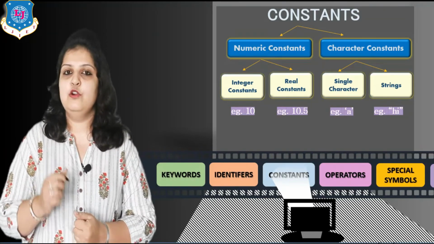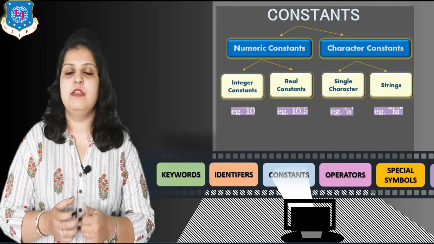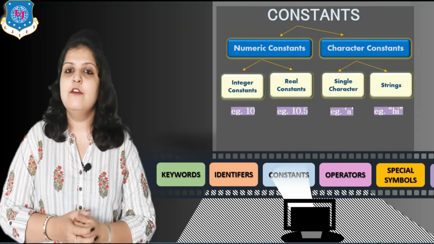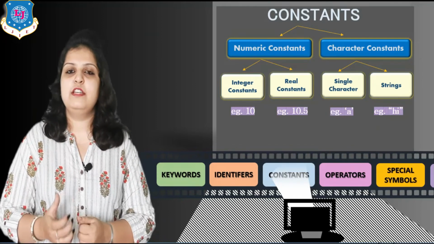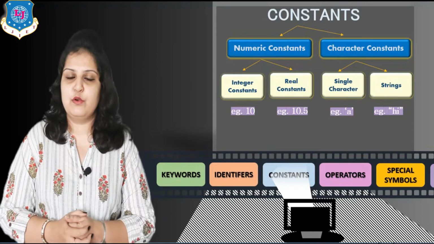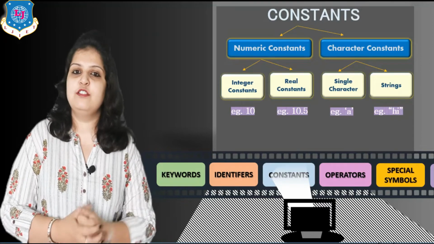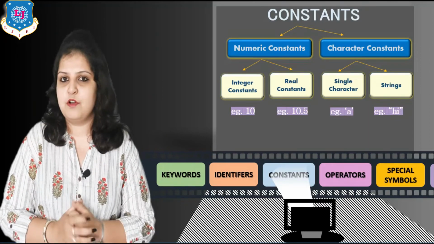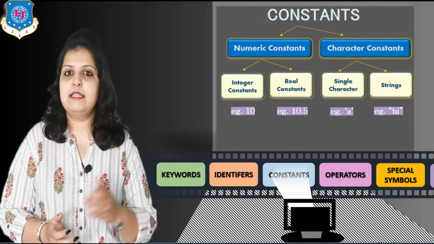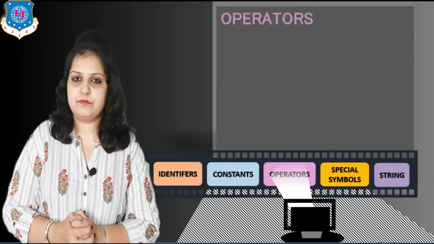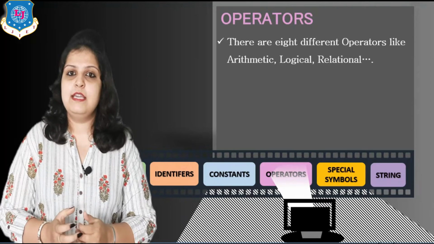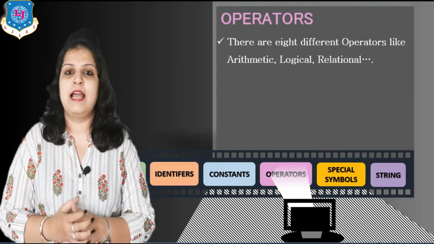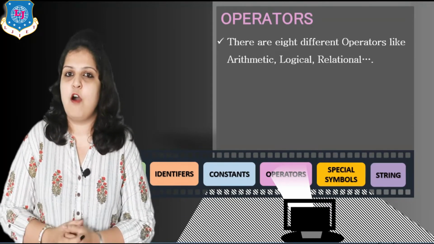And for string you have to remember that we always write it in double quotes. For a single character you write single quotes, and for a string you write double quotes. And for a numeric constant we don't require any type of quotes. Next are operators. We have already learned in the features of C that C contains a rich set of library functions and a rich set of operators.